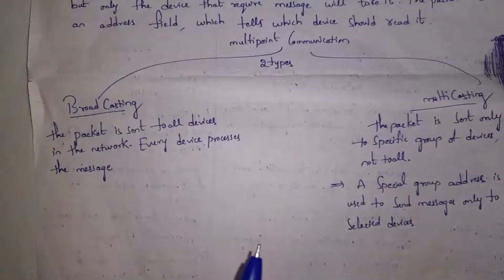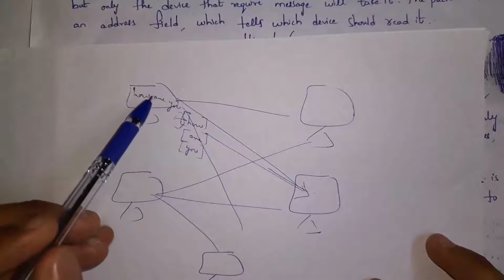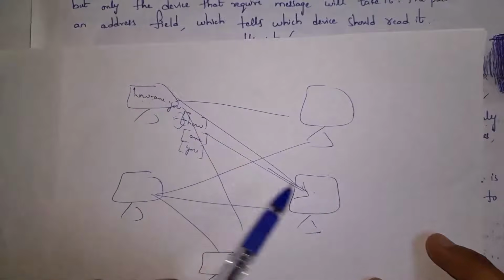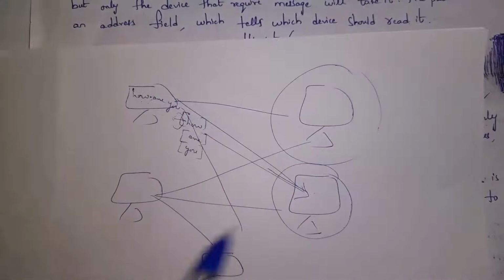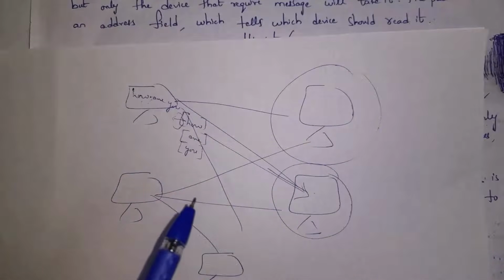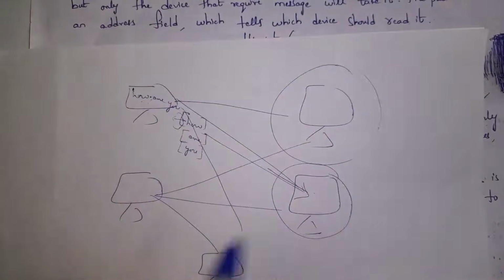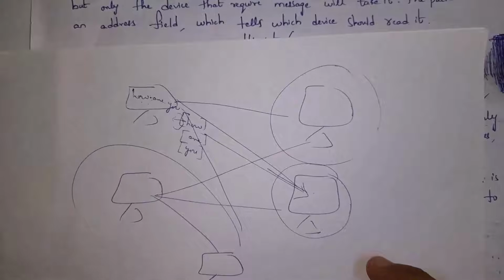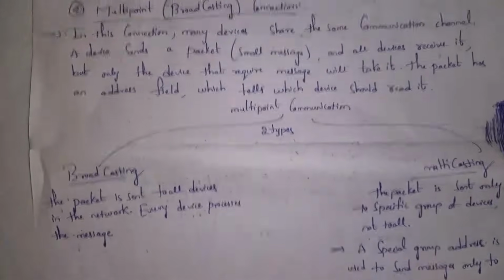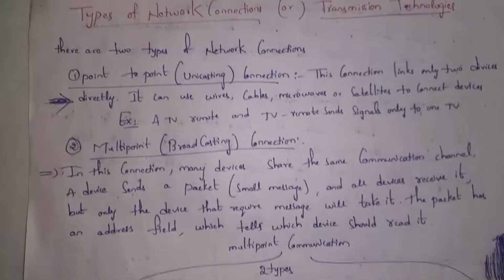And next one is multicasting. Guys, in multicasting, message will not be forwarded to each and every computer. Message will be sent to only particular computers. As for example, this computer wants to send message to this computer and to this computer. So message will be forwarded to only these two computers. These remaining two computers will not receive that message. This is multicasting. Guys, these are various transmission technologies.